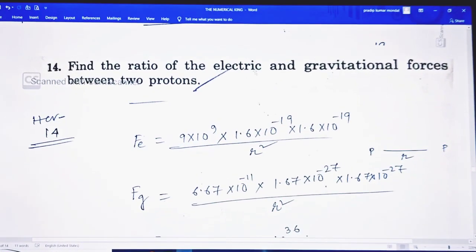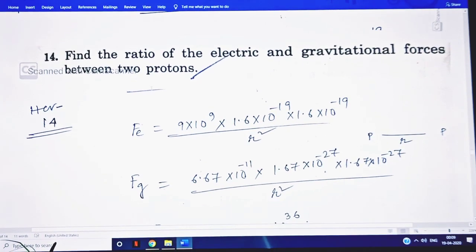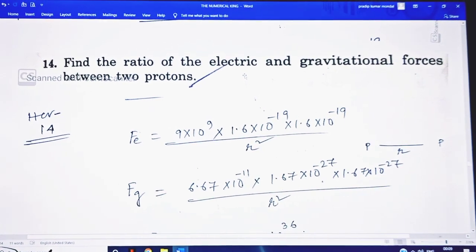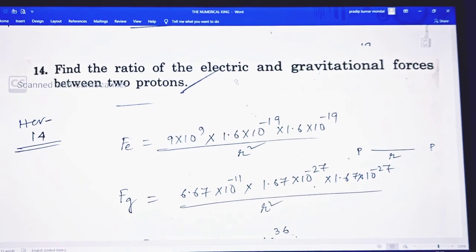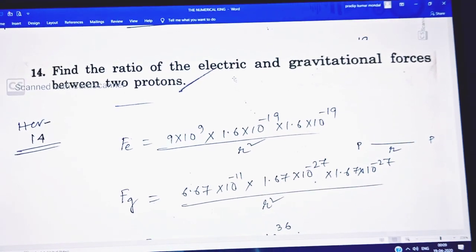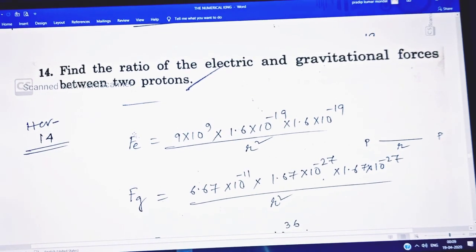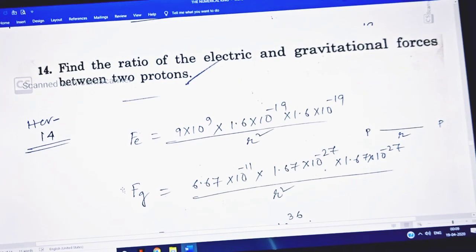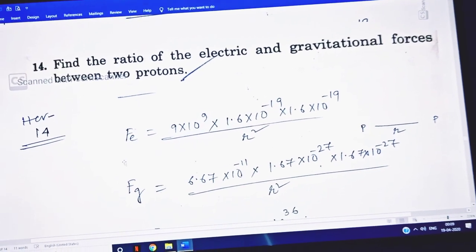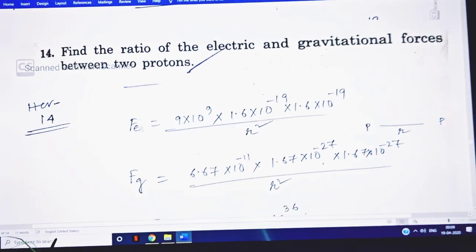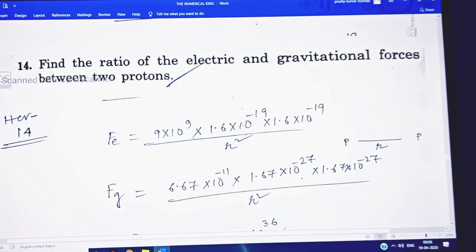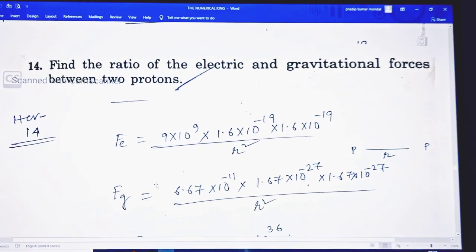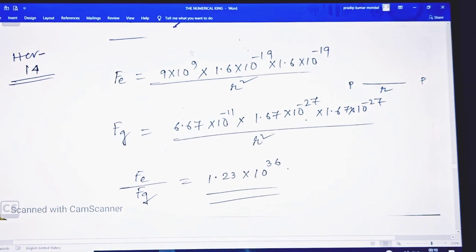Find the ratio of electric and gravitational forces between two protons. Here you have to calculate the ratio of the electric and the gravitational forces between two protons. The electrostatic force we know from the 11th level, and gravitation, in class 10th, there is one chapter on it. So the electrostatic force equals 9 into 10 to the power 9 into 1.6 into 10 to the power minus 19, squared, divided by r square, and the gravitational force is this value.